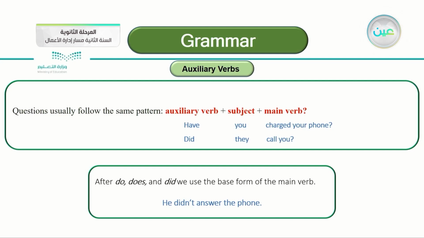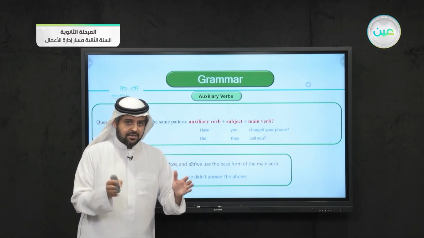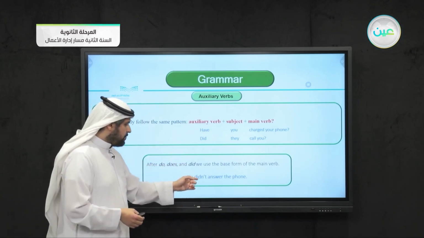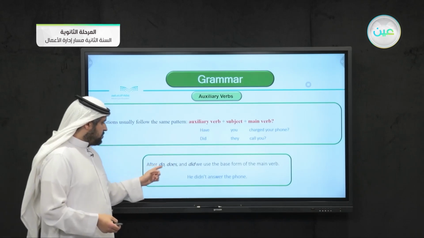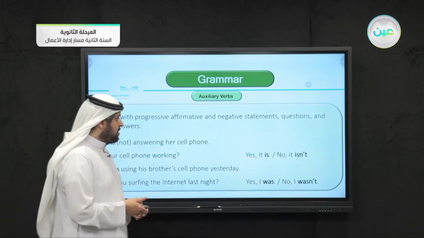Always remember this. After do, does, and did, we usually use the base form of the main verb. Here's an example. He didn't answer the phone. We didn't say he didn't answered, even though it's past. We said he didn't answer. Why did we write the base form answer? Because it comes after the verb didn't. Again, after do, does, and did, we always use the base form of the main verb.